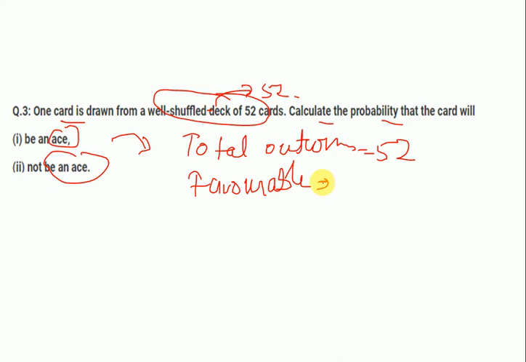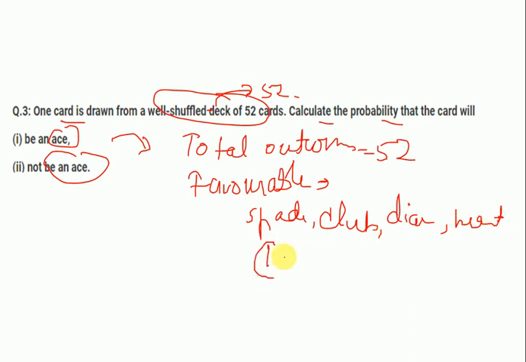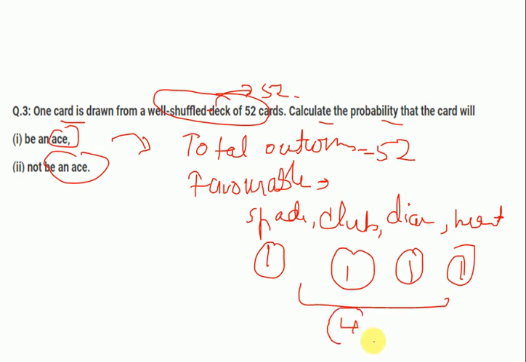Now how many aces are there? We know that each suit, that is spade, club, diamond and heart, has one ace each, right? So I have a total of 4 aces. So favorable outcomes are 4, and using the formula of probability, I will get favorable outcomes upon total.